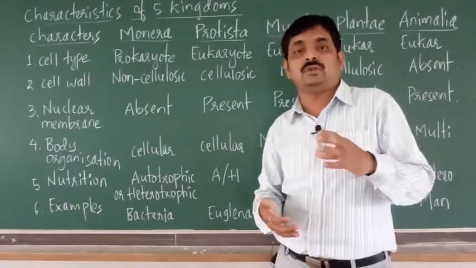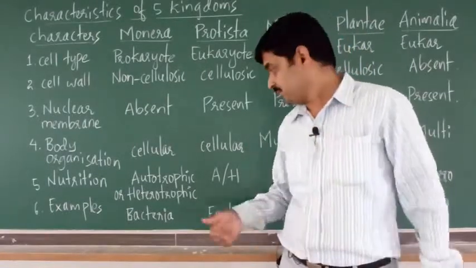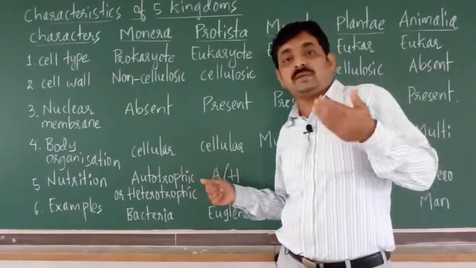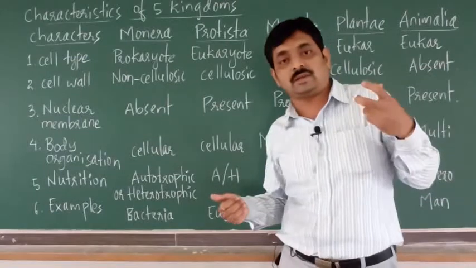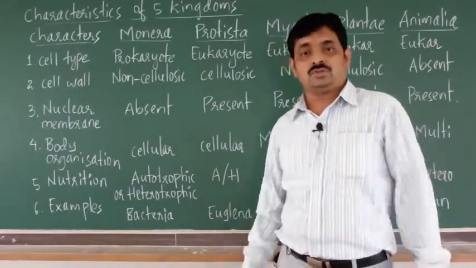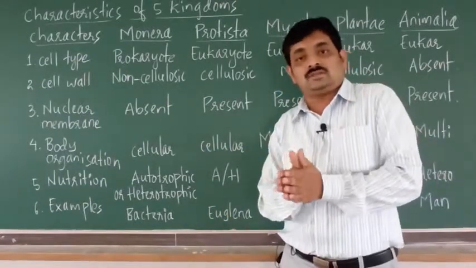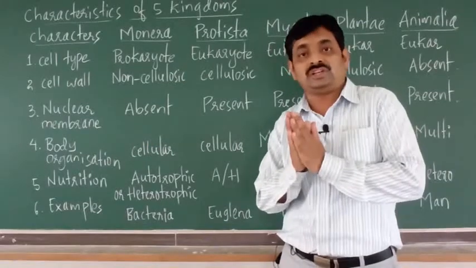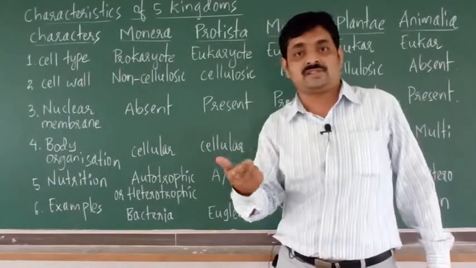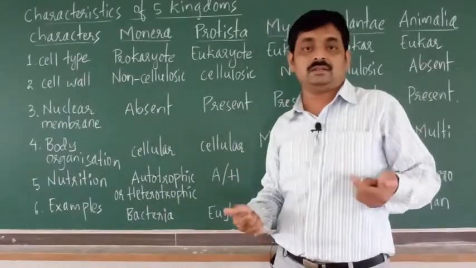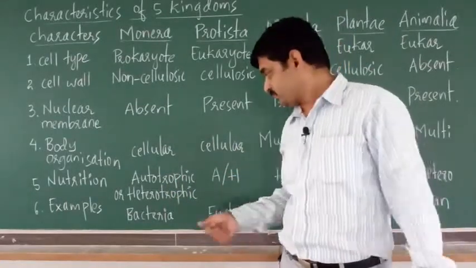Whereas in chemosynthetic, chemo indicates certain biomolecules or chemical substances, which are involved in the synthesis of food. That's why it is called chemosynthetic. So autotrophic nutrition is classified as photosynthetic and chemosynthetic.